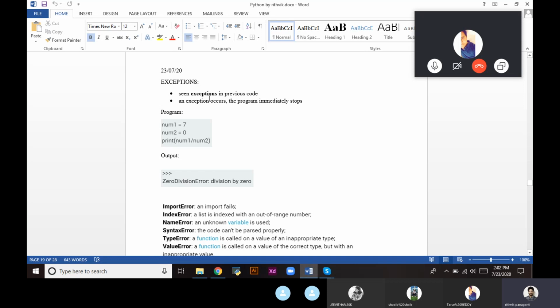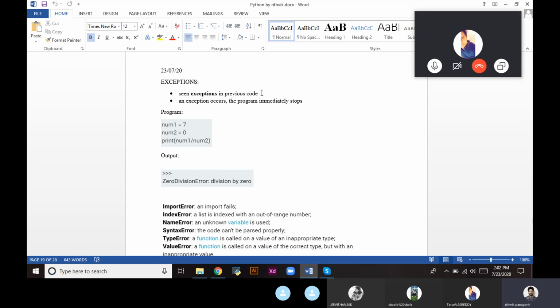Exceptions are nothing but unexpected errors that show up in a program while executing. And we have already seen a few of the exceptions in our previous classes. For example, if you have declared a list of 5 objects and you are calling the 6th object, it will raise an error. That is nothing but an exception.